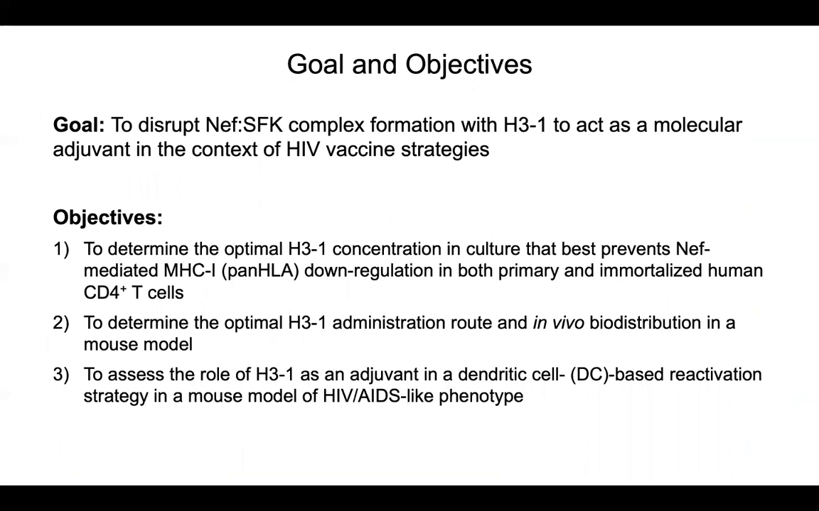First, we aim to determine optimal H31 concentration that prevents MHC class I downregulation by Nef in both primary and immortalized human CD4-positive T cells. We then sought to determine the optimal administration route and H31 concentration in an in vivo mouse model. And lastly, we plan to assess the role of H31 as an adjuvant in a dendritic cell, or DC-based, HIV reactivation strategy in a mouse model of an HIV/AIDS-like phenotype.